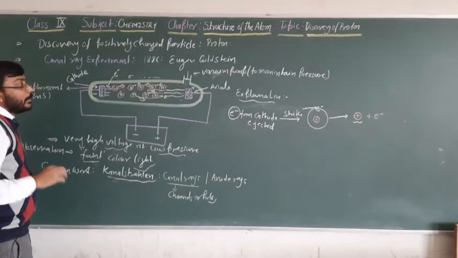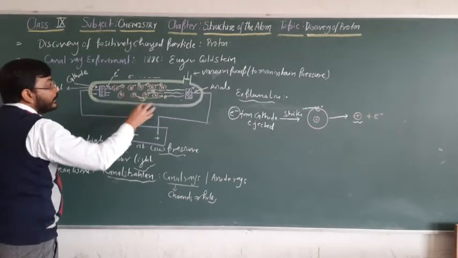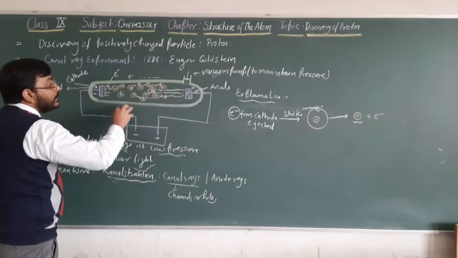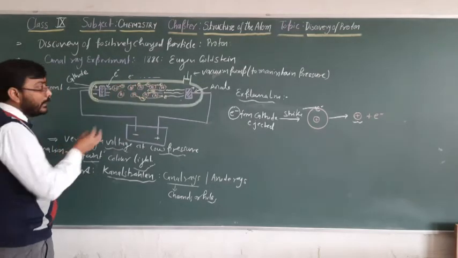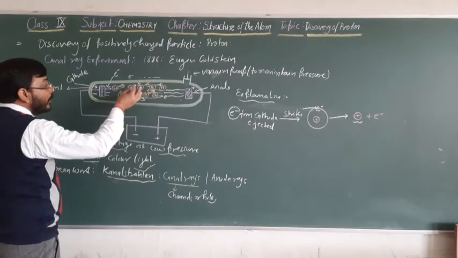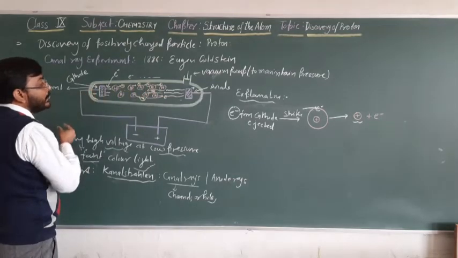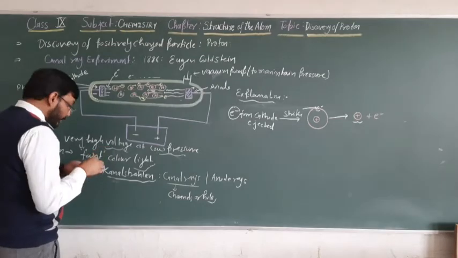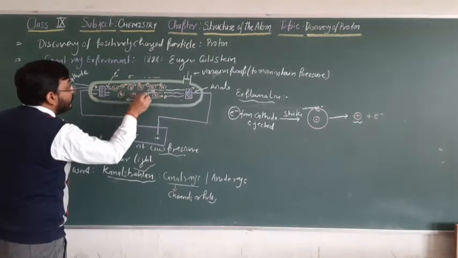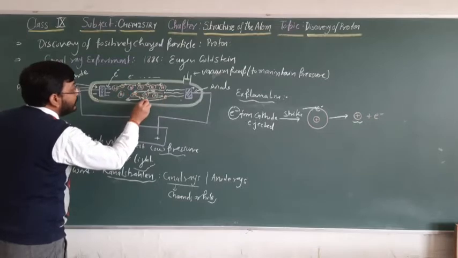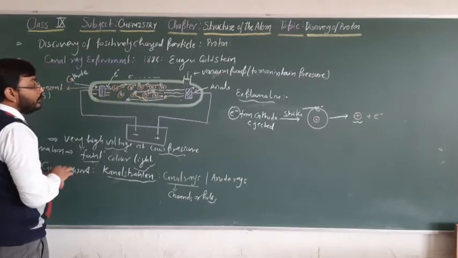So whatever positively charged particles or ions are produced inside this discharge tube move towards the negatively charged plate.